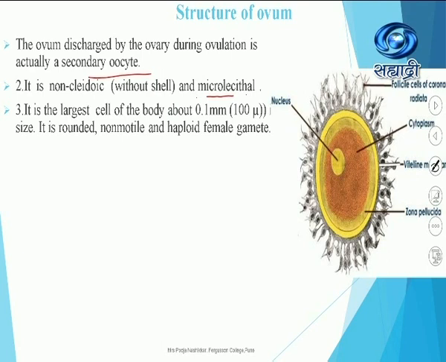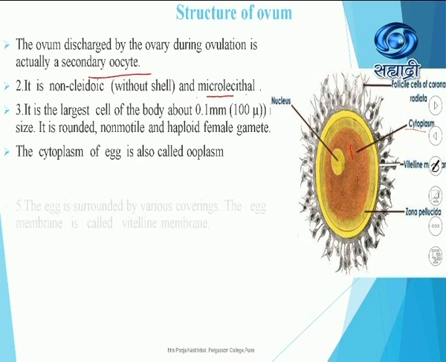Can you recall? Can you immediately compare the male sperm: it is elongated, having a tail, it is motile, but the egg is rounded, it is non-motile, it is large. See here, it is 100 micron, there it is 60 micron; it is non-motile, that one was motile. The cytoplasm of the egg is called ooplasm. Whatever cytoplasm is present here in the egg is also called ooplasm.